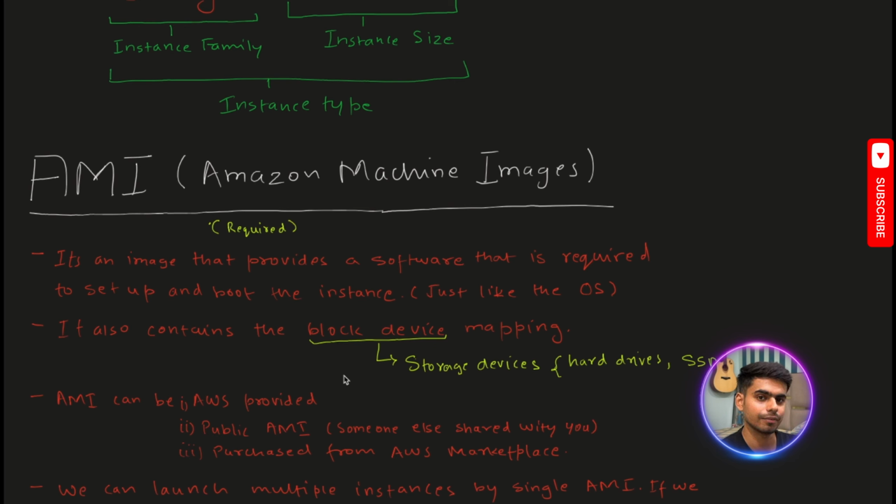So these are those mappings or those volumes. These can be SSDs and hard drives. There are different kinds of EBS. We also use EBS to store this particular OS. And this AMI contains the mapping of each EBS, what that EBS contains. That's why we use this mapping and the AMI provides it to us.